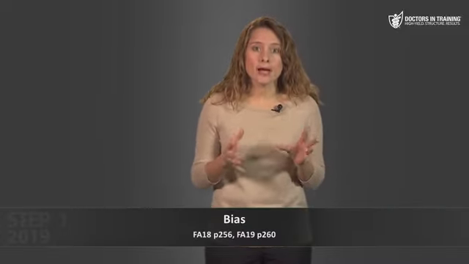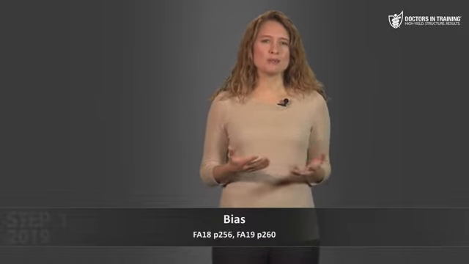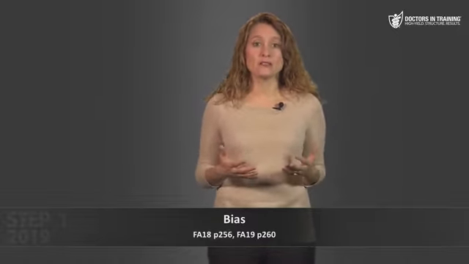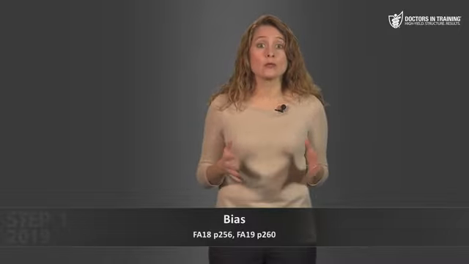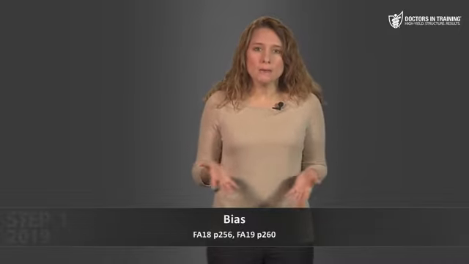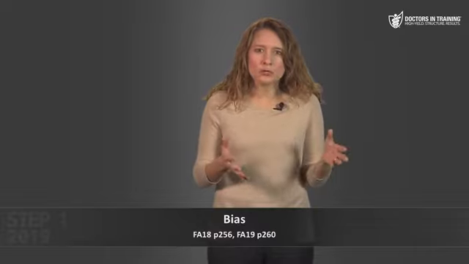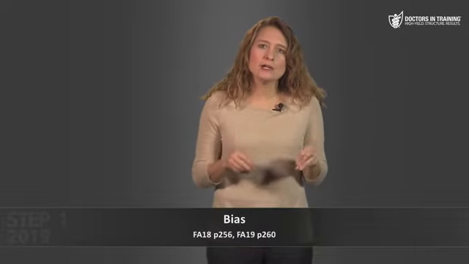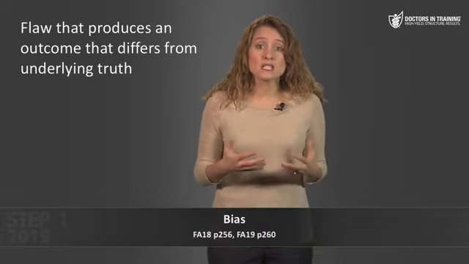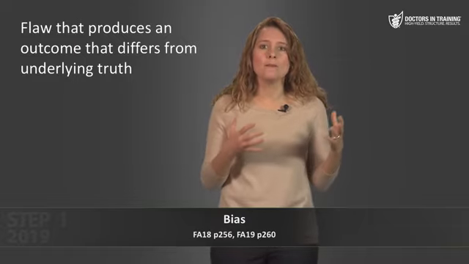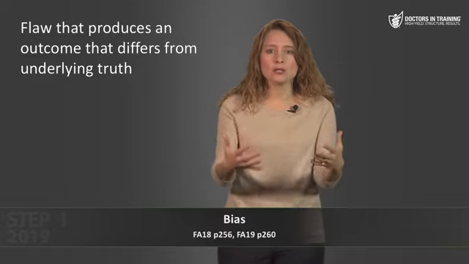Let's talk about bias. Now, when bias is used in casual conversation, it usually implies some sort of prejudice or lack of objectivity. For instance, we talk about somebody with a biased opinion. But in epidemiology, that's not an accurate description of bias. What we're talking about here is a flaw in the way a study is conducted or produces an outcome that's different from the underlying truth.